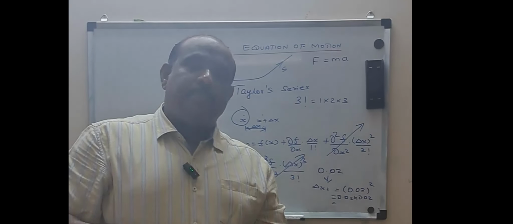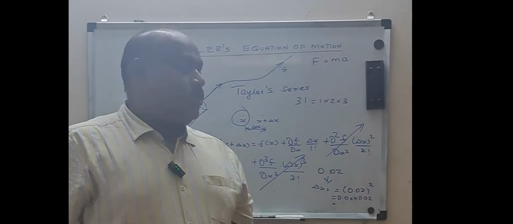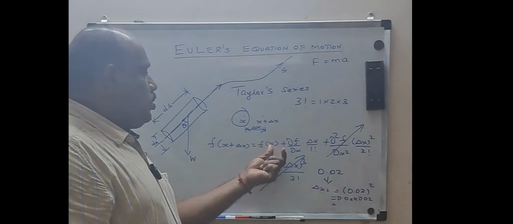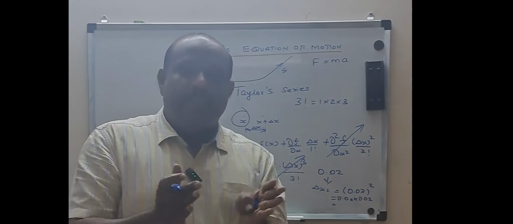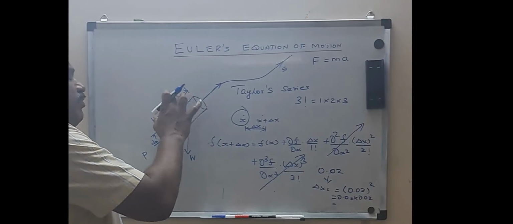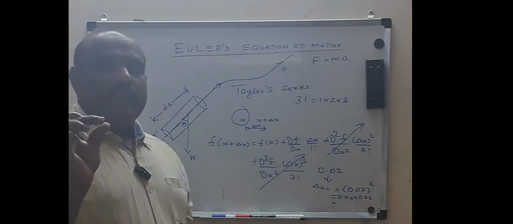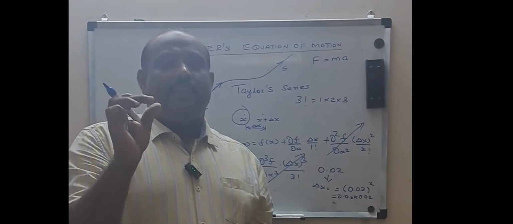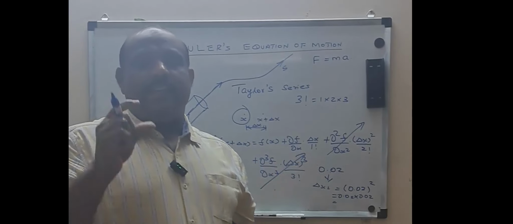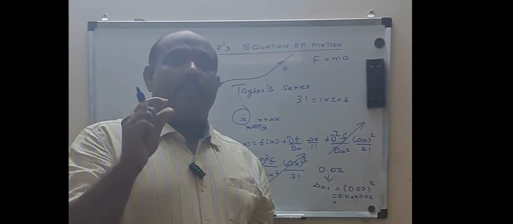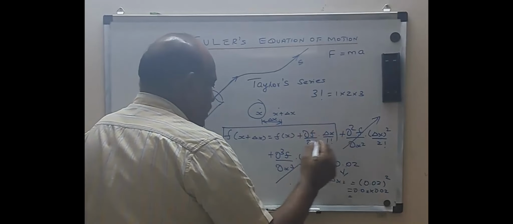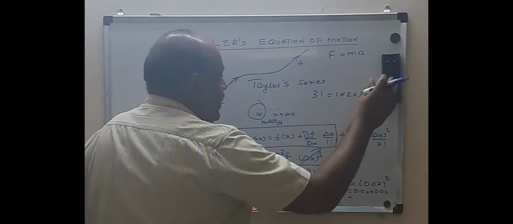So if delta x squared is very small, then delta x cubed will be what? Still smaller. So we can neglect the higher order terms. It's enough to have the first two terms when delta x is very, very small. So here also we are considering a fluid element of very small elemental length ds. The ds is similar to what? Your dx or delta x. Here the length of the fluid element is very, very small in nature. Okay. So now we know this formula by using the Taylor series.